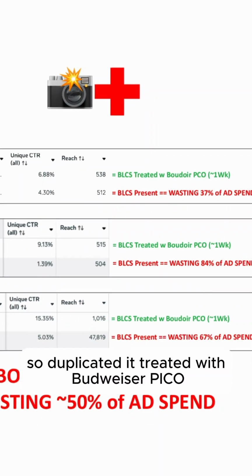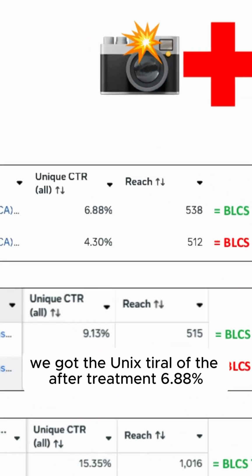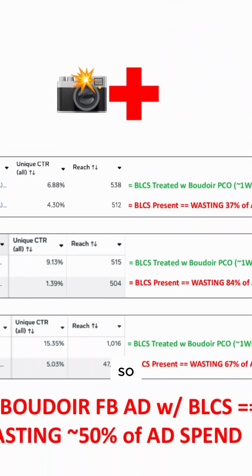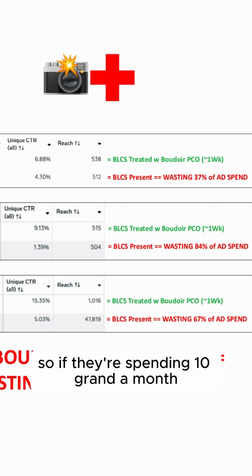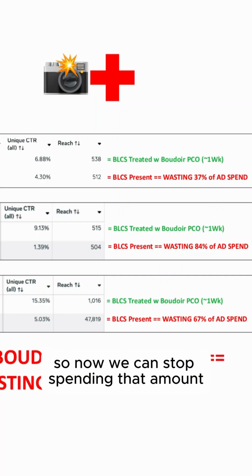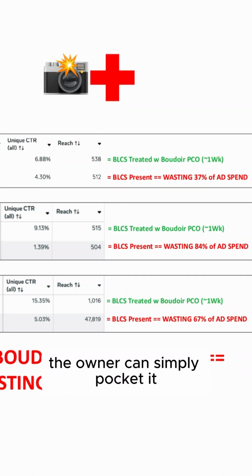So duplicated it, treated with Boudoir Pico, ran it in parallel, took about a week. We got the unique CTR of the after treatment, 6.88%. So we found that the original was wasting 37% of ad spend. So if they're spending 10 grand a month, 3,700 bucks a month was being wasted. So now we can stop spending that amount, literally stop wasting that ad spend. And the owner can simply pocket it.